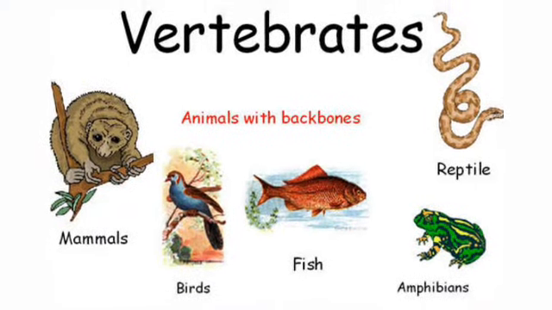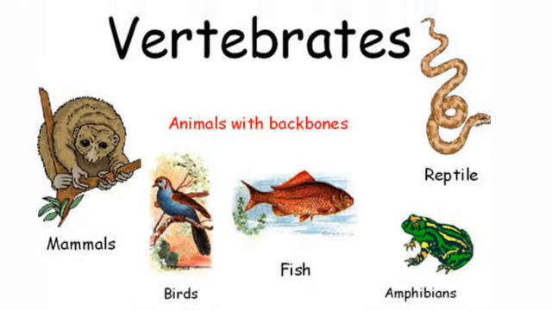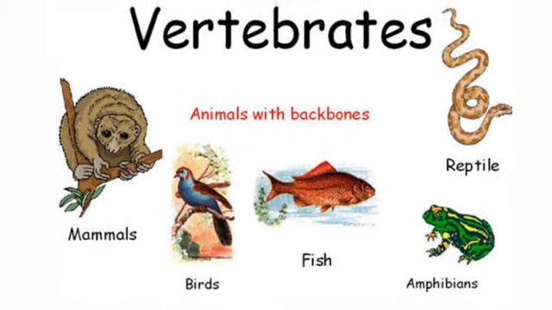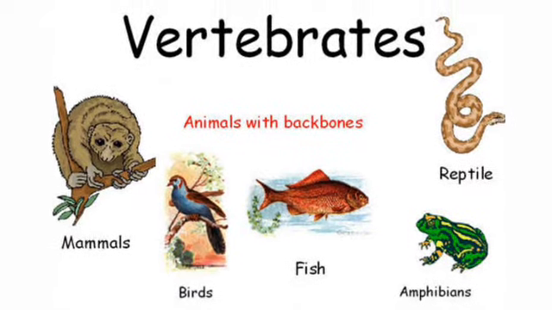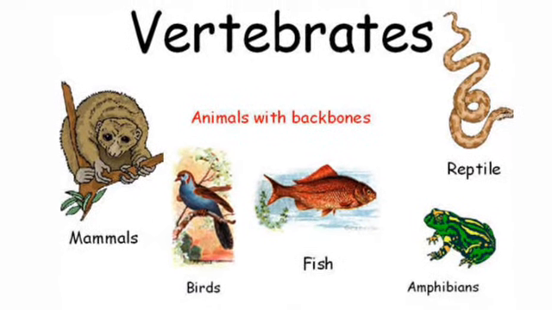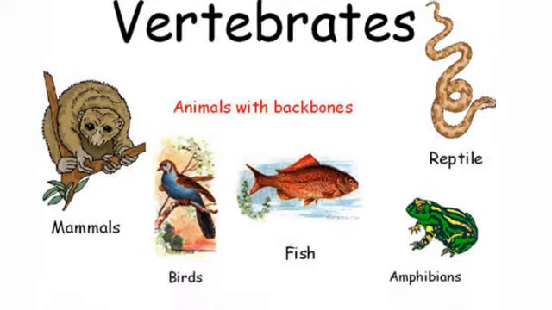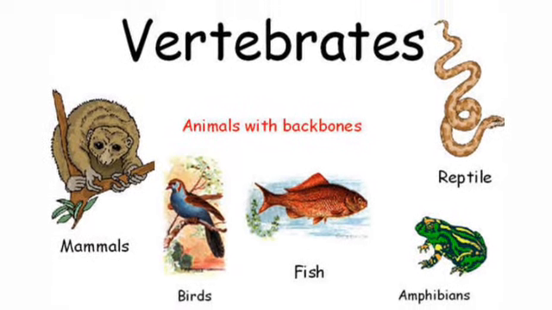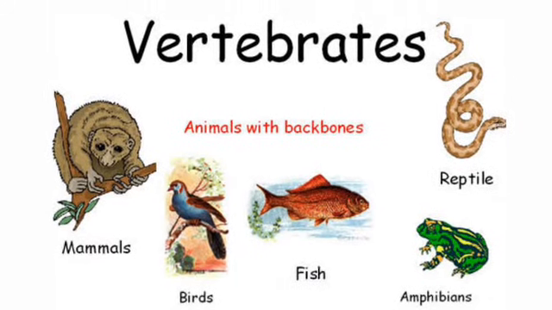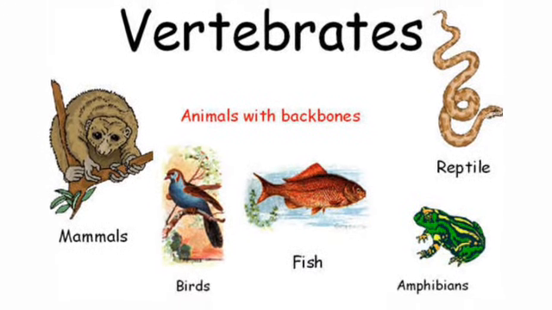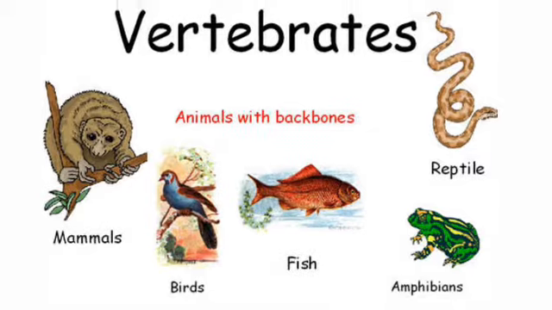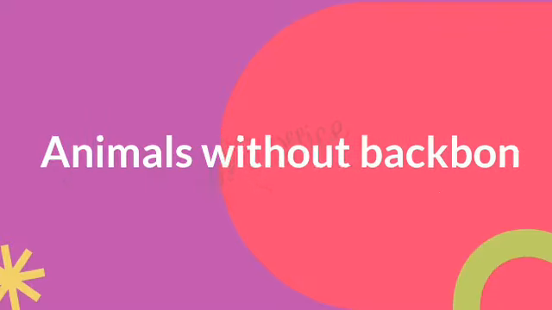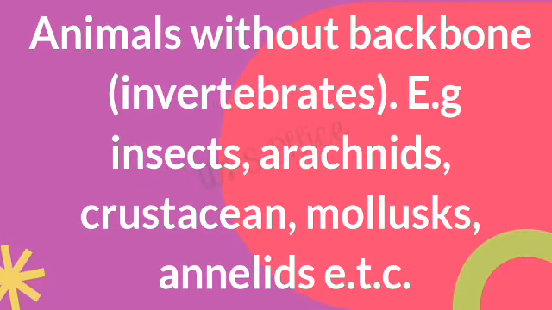Now these are some example pictures of vertebrate animals. As you can see, snake, an example of a reptile, amphibian, an example is frog, fish, bird, mammals. So these are some pictures of vertebrate animals with backbone.